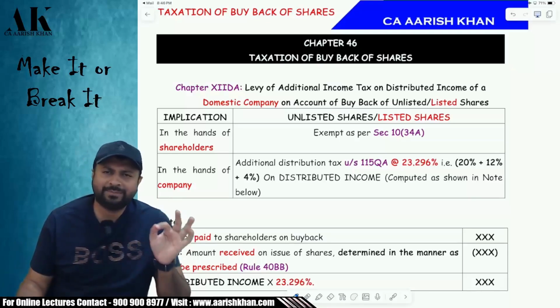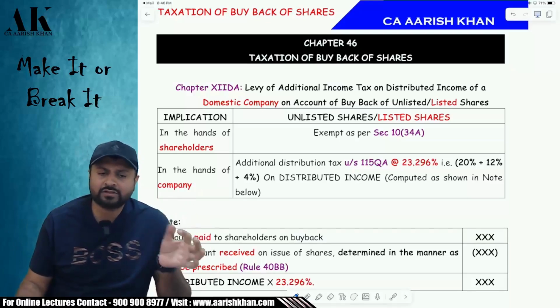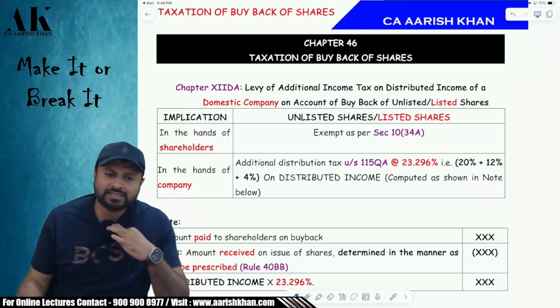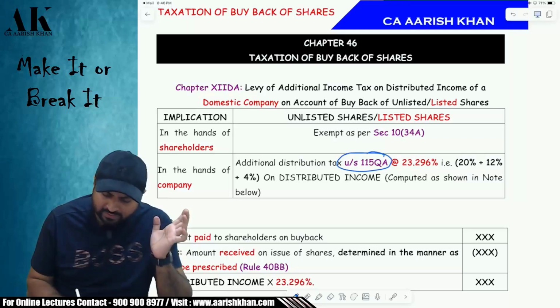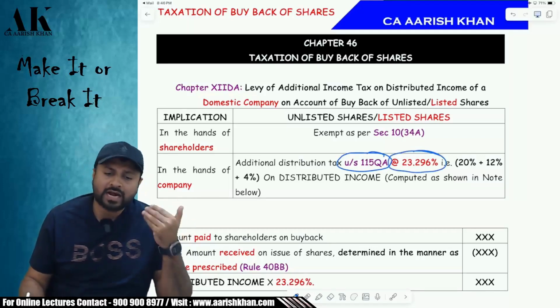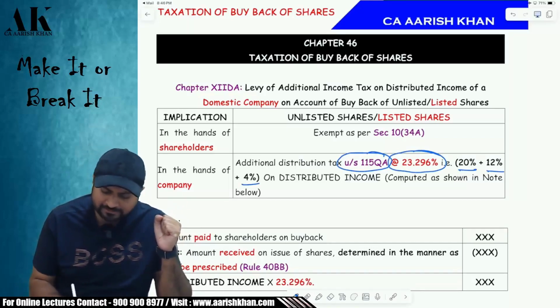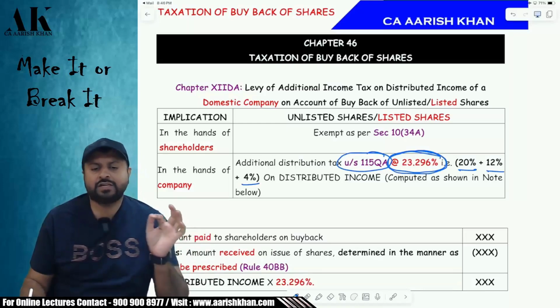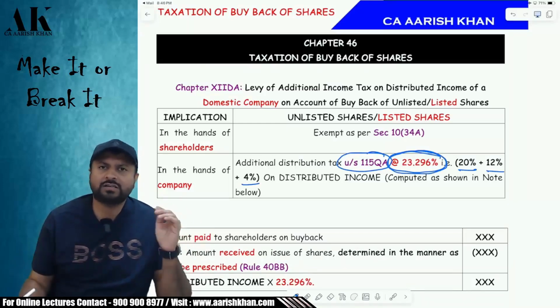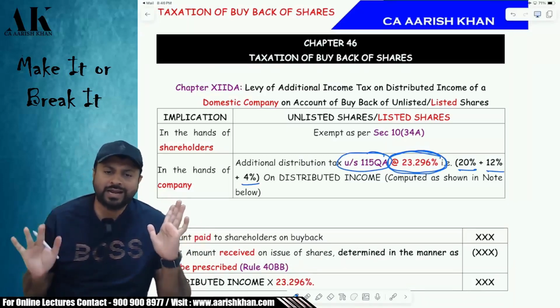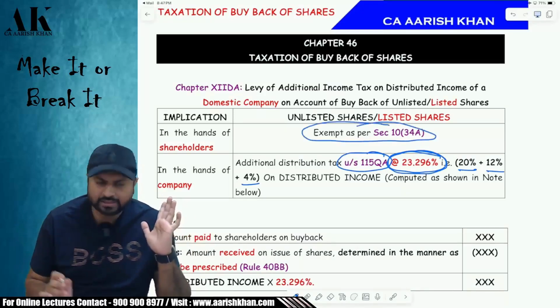Whenever a company buys back a share, whether it is an equity share or a preference share, the company is liable to pay tax under section 115QA at the rate of 23.296%. How did it come? It comes as follows: 20% plus 12% plus 4%, 23.296% of the distributed income. What is the shareholder supposed to do? The shareholder is supposed to relax. The entire amount is exempt in the hands of the shareholder.